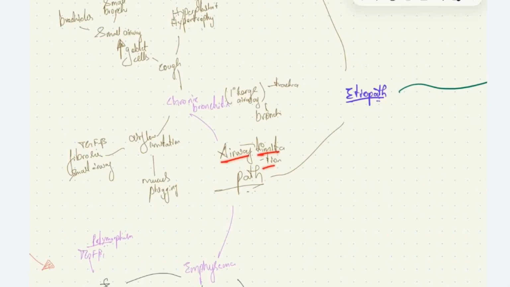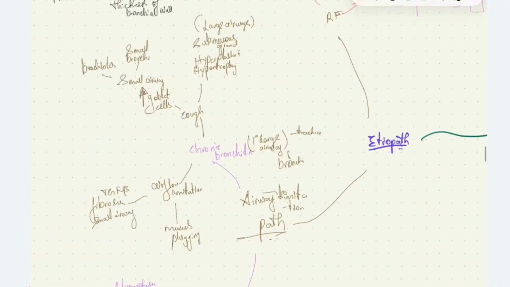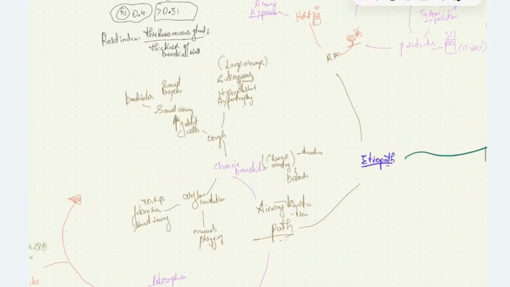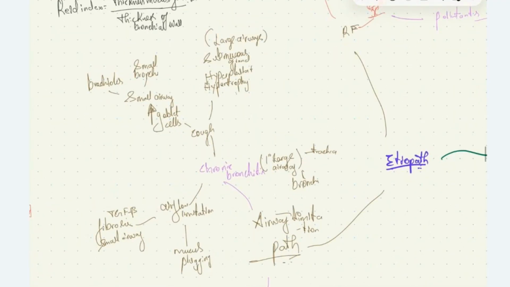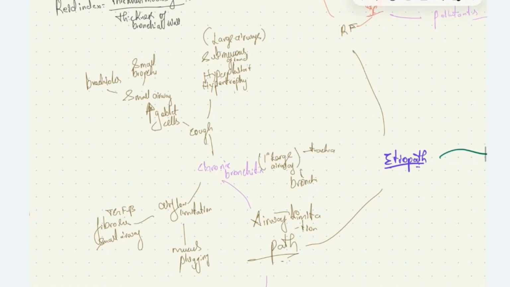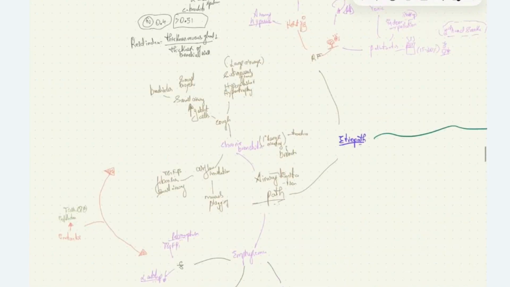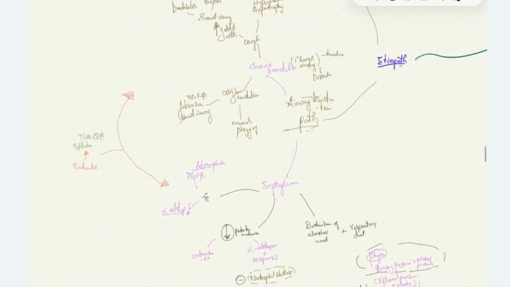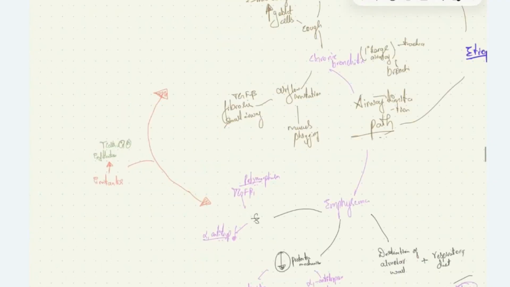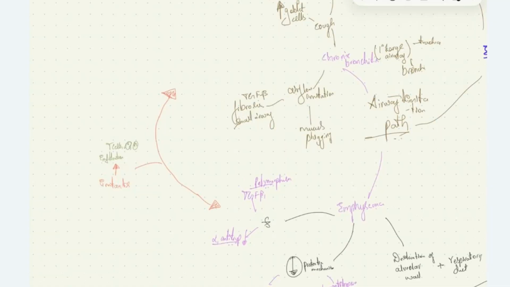Now coming to the pathophysiological process that occurs in COPD, we have airflow limitation in all the conditions associated with COPD. First, we'll see the pathophysiology of chronic bronchitis. I already told you that in chronic bronchitis, the large airways, like the trachea and bronchi, are predominantly involved. These patients will have cough with airflow limitation and dyspnea. Before that, in all the conditions of COPD, there are environmental pollutants, smoking, and other air pollution.